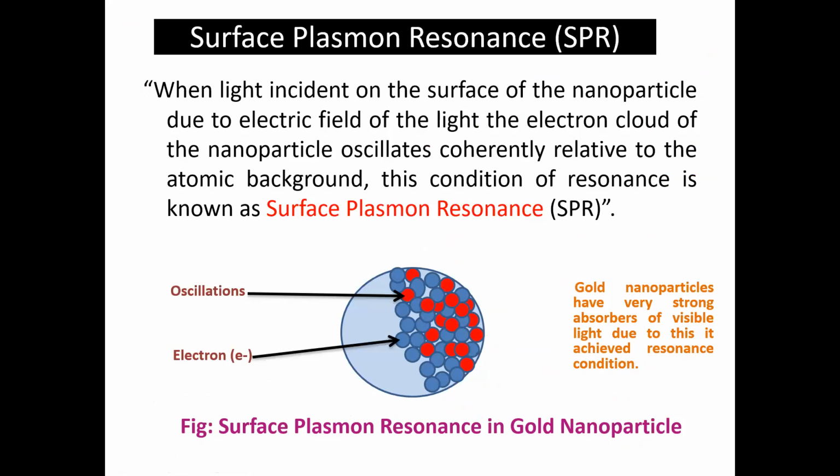तर when light is incident on the surface of the nanoparticles, due to the electrical field of the light, the electron cloud of the nanoparticles oscillates and it is coherently related to the atomic background. These conditions of the resonance are known as the surface plasmon resonance. Surface plasmon resonance कशाला म्हणायचं आहे की जेव्हा लाईट तुमच्या सरफेस ऑफ द नॅनो मटेरियल्स किंवा नॅनो पार्टिकल्स वरती पडत असेल, तो पडल्यानंतर ड्यू टू इलेक्ट्रिकल फील्ड ऑफ द लाईट, जी काय तुमच्या लाईट मध्ये असेल, दॅट द इलेक्ट्रॉन क्लाउड ऑफ द नॅनो पार्टिकल्स ऑसिलेट कोहेरंटली.